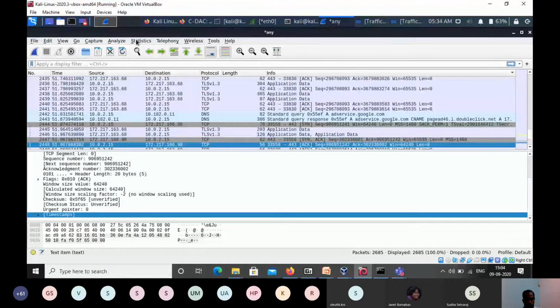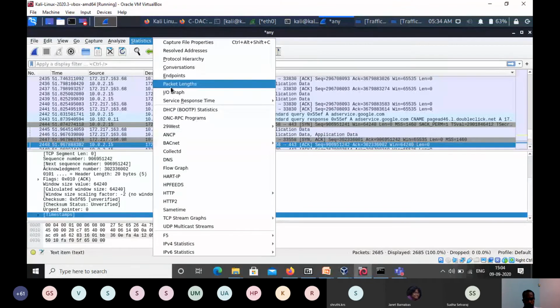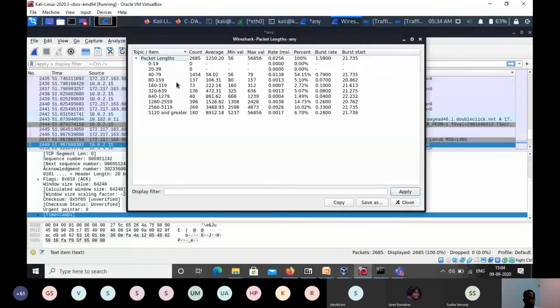So like this, one statistics option, then conversation and endpoint we understood. Packet length you can see. This provides statistics like the distribution of the packet size. For example, you can see here from 0 to 40, there is no packet transfer. And from 40 onwards, there are some packets transferred. And in this case, most of the packets are within the 40 to 80 range. Okay.